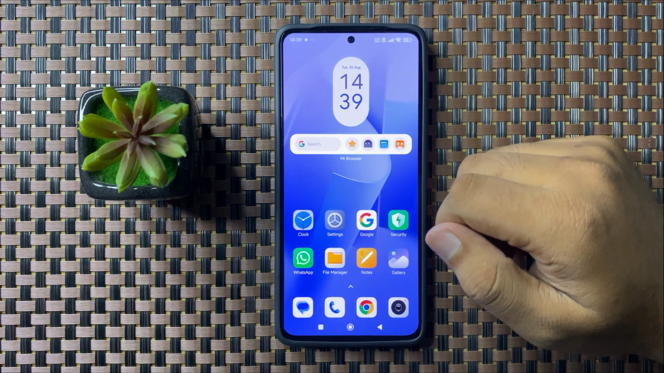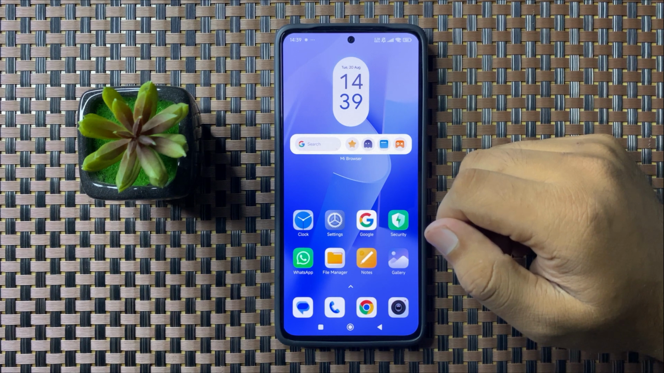So that's how you can fix the video recording not working issue in Xiaomi phone.